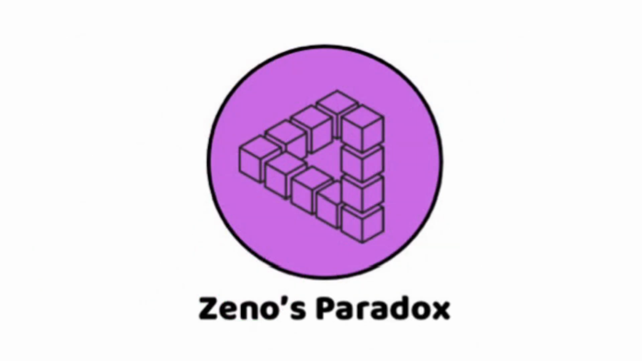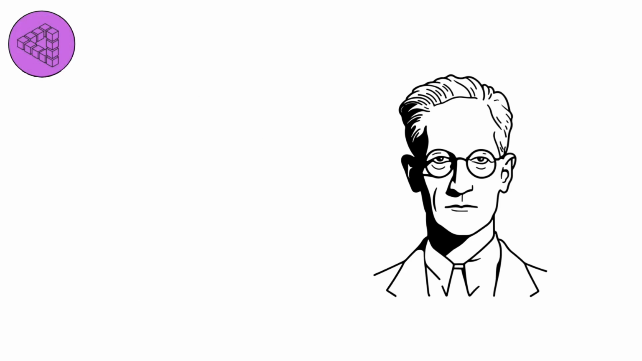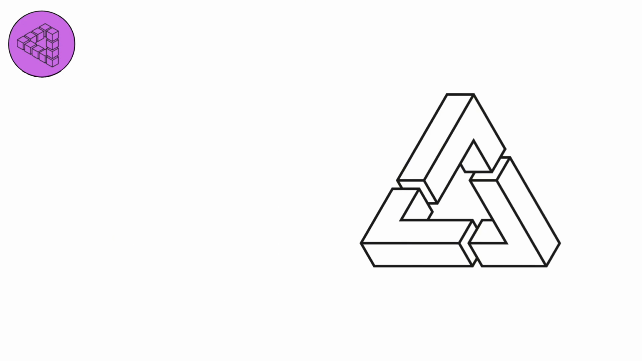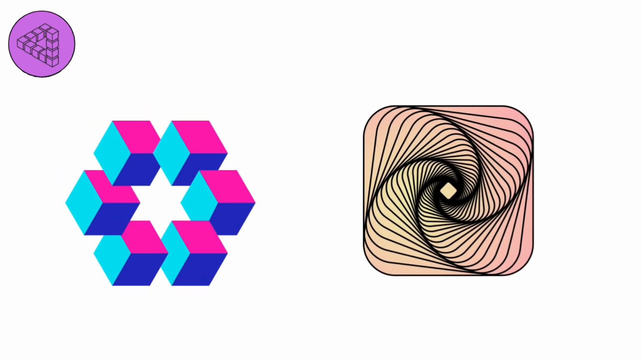Zeno's paradox. Zeno's paradox is a paradox presented by the ancient Greek philosopher Zeno, who argued that an object can be divided into an infinite number of parts, making motion impossible. For example, to travel from one point to another, one must first cover half the distance, then half of the remaining distance, and so on indefinitely. Thus, any distance consists of an infinite number of steps, making it impossible to reach the destination.